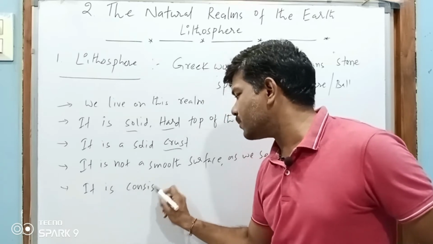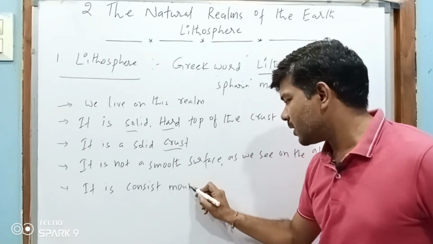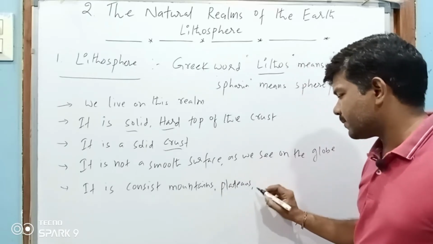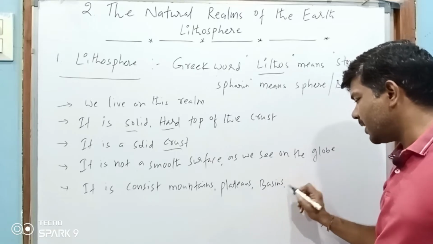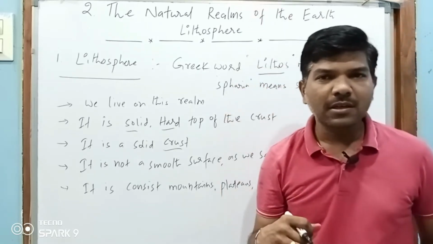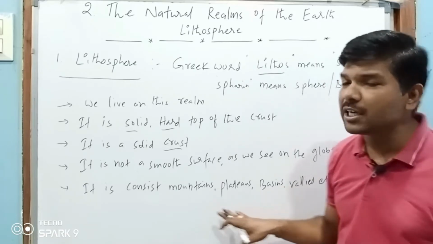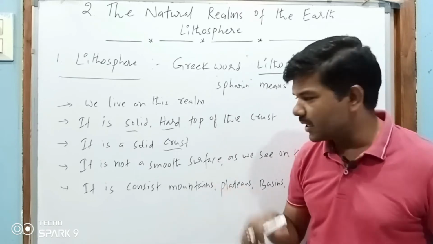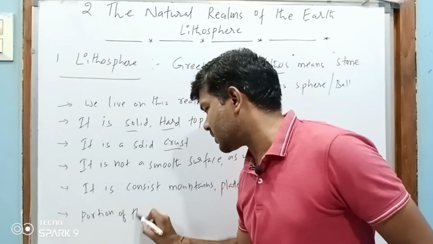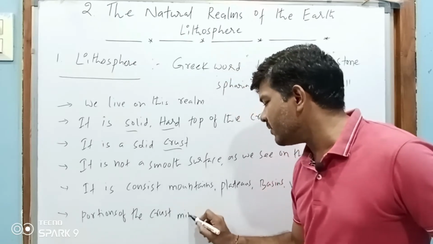consists, once you observe your surroundings, what do you see? It consists of mountains, plateaus, basins, valleys, etc. You see high mountains and tablelands like plateaus, basins, valleys. These we can see on the top of the crust. Am I right? And portions of the crust are mingled with the air.